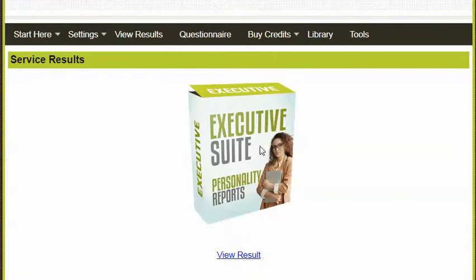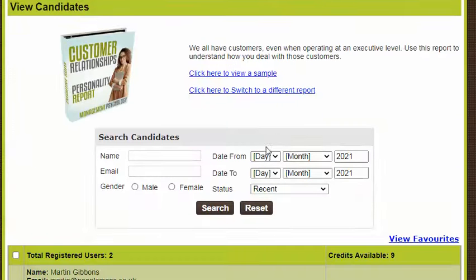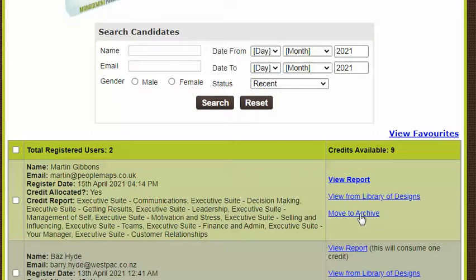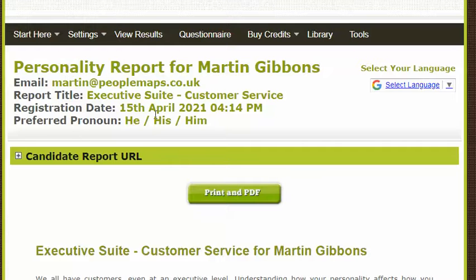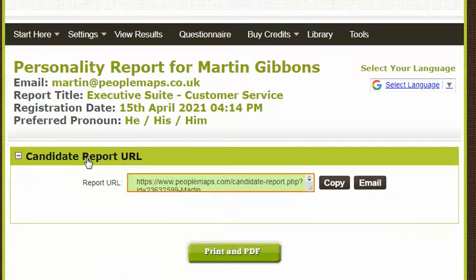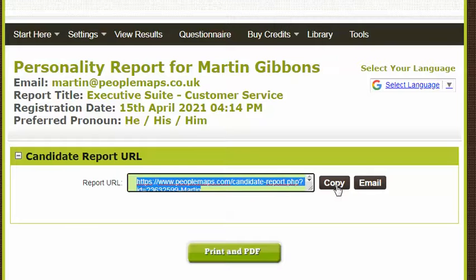And we're just using an extract from the Executive Suite, but this will work with any report design in the People Maps range where the facility is available. And this is all familiar to you. Just click on the View Report as normal. So this is all the usual way you approach it, except this time when you get the report opened, at the top you'll also see Candidate Report URL. And if you expand that, you'll see in this window there's actually a URL, and that is the URL version of the report, which means you can copy that and paste it into a browser and view the report in a browser.